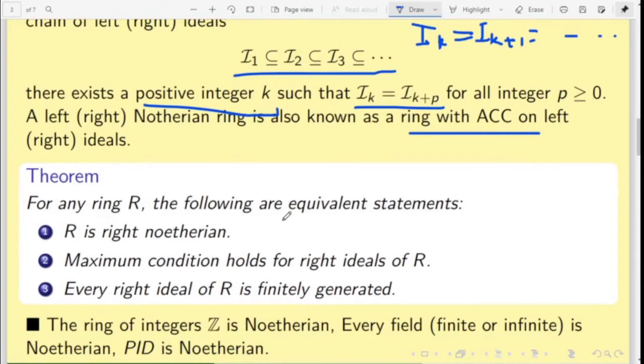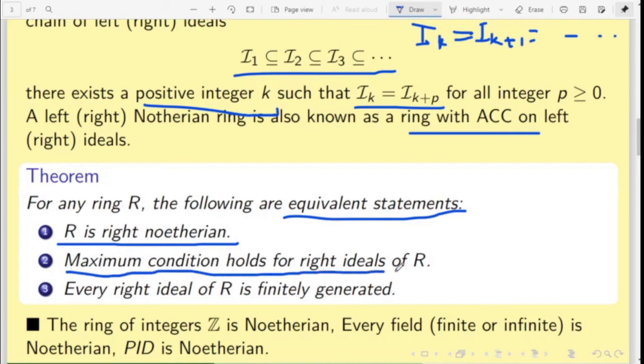Now we have the following three equivalent statements, which will be useful in proving the Hilbert basis theorem. First, R is right Noetherian. Second, the maximum condition holds for right ideals of R. It means that if there is a collection of right ideals, then it has a maximal element.